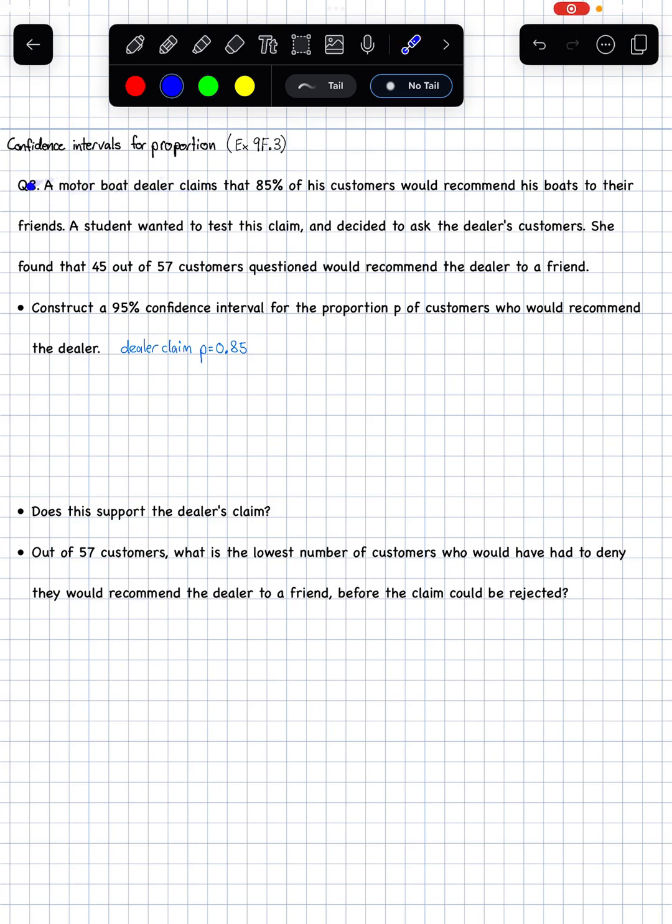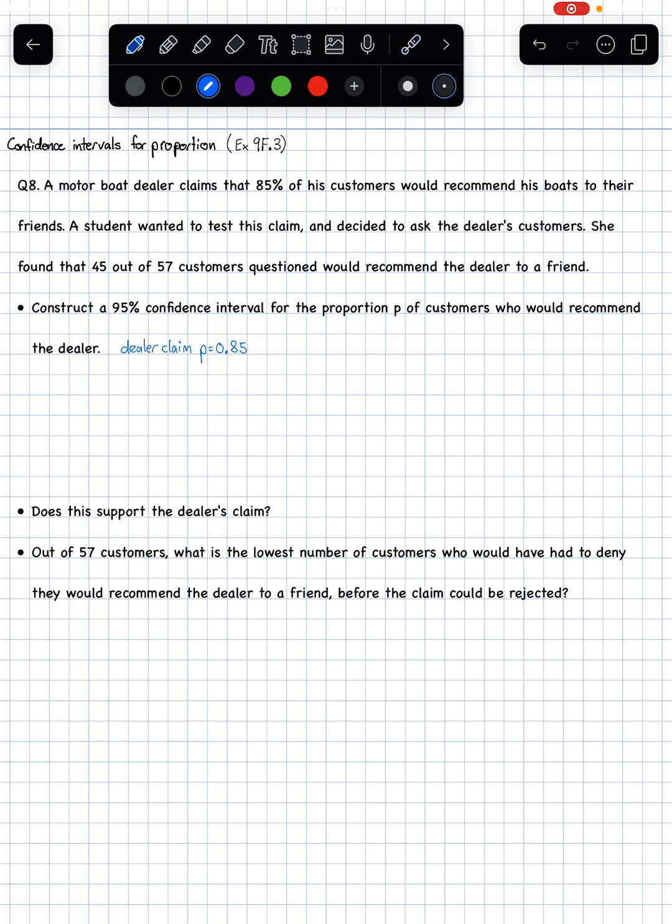All right, so looking at this question here, question 8. A motorboat dealer claims that 85% of his customers would recommend his boats to their friends. A student wanted to test this claim and decided to ask the dealer's customers. She found that 45 out of 57 of the customers questioned would recommend the dealer to a friend. Construct a 95% confidence interval for the proportion of customers who would recommend this dealer.